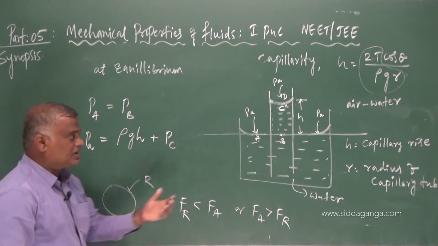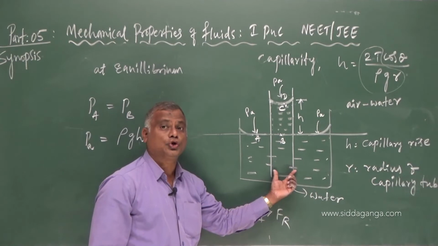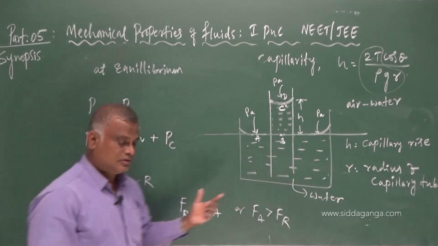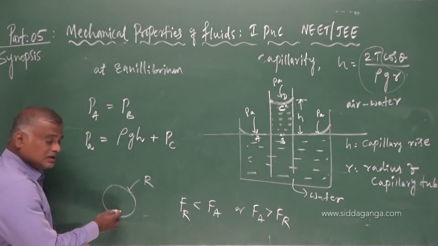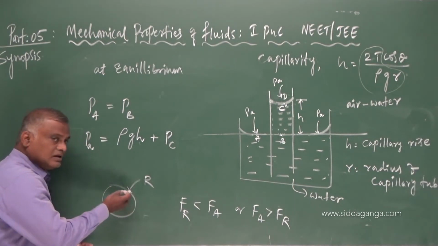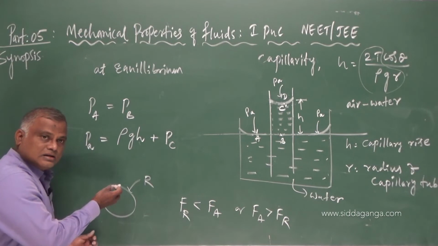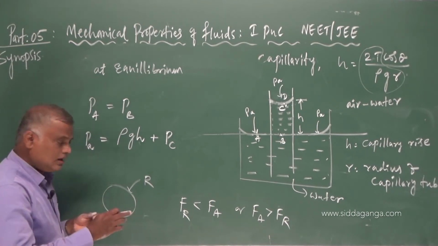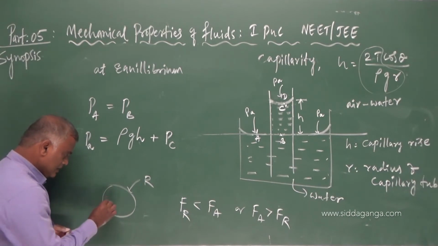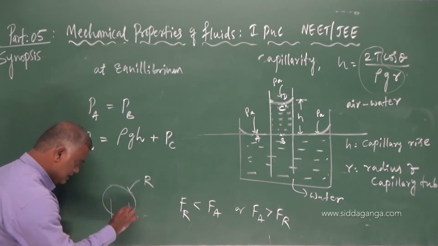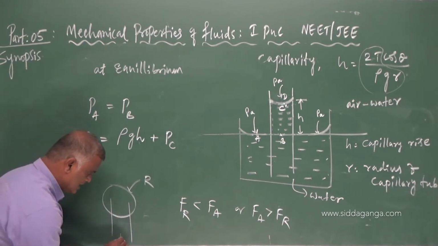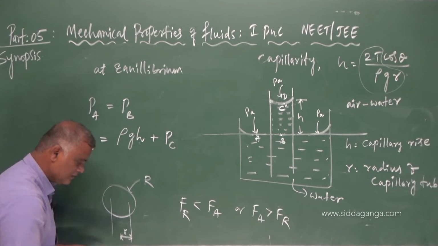I have taken a glass tube here. If I observe the meniscus, it looks like not a sphere. You must take that as a circle of radius r. Say this is inside the glass tube of radius r. Should be very careful.